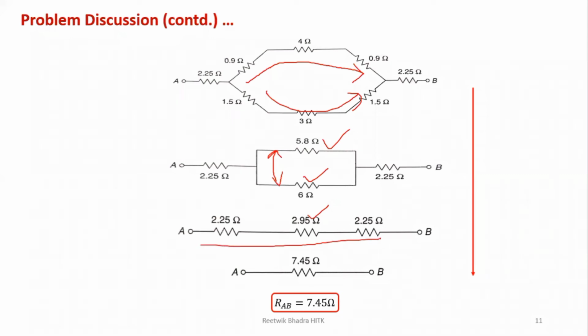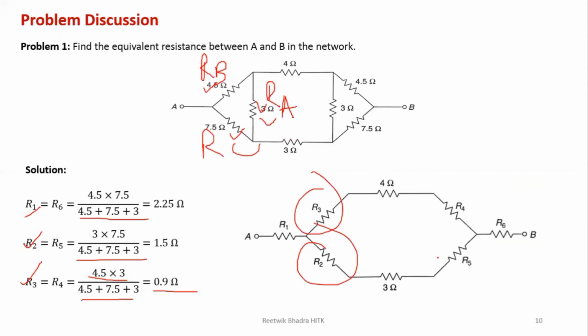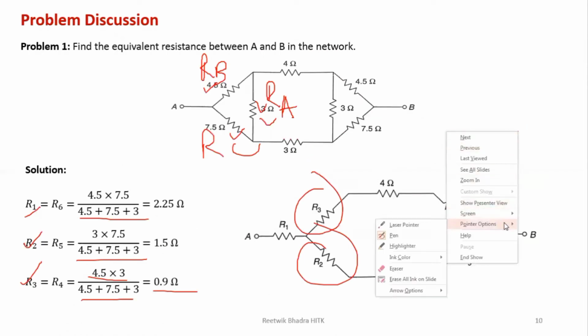Then all these 3 are in series: 2.25 plus 2.95 plus 2.25 gives you 7.45 ohms. So the resistance between A and B is 7.45 ohms. This is how you should solve a star delta network.